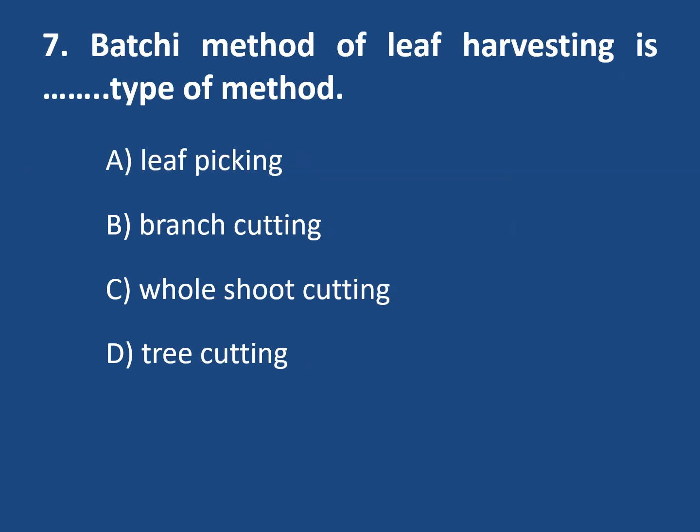Next, Bhachi method of leaf harvesting is a type of, this Bhachi method is a famous method of leaf harvesting in Jammu and Kashmir, then in West Bengal, and it is a type of, options are leaf picking, branch cutting, whole shoot cutting, and tree cutting. Here the correct option is branch cutting.